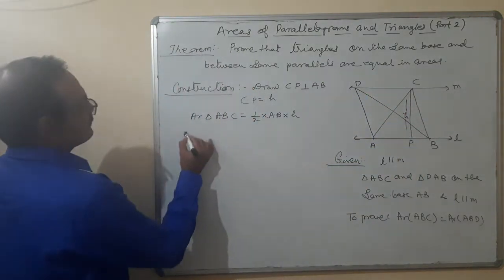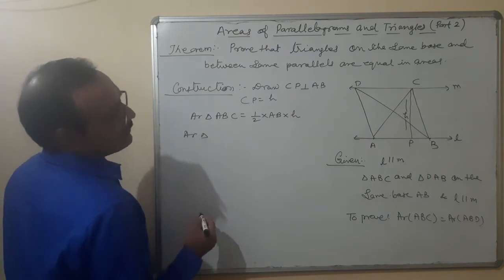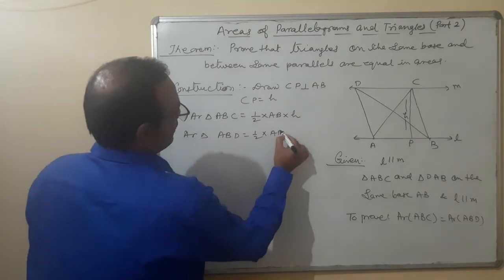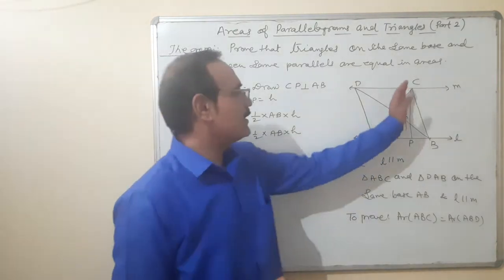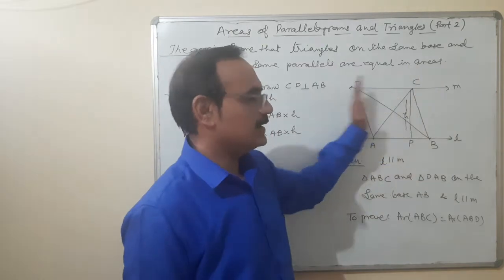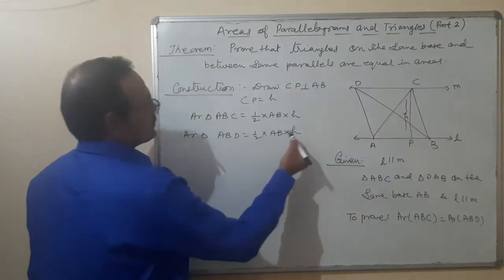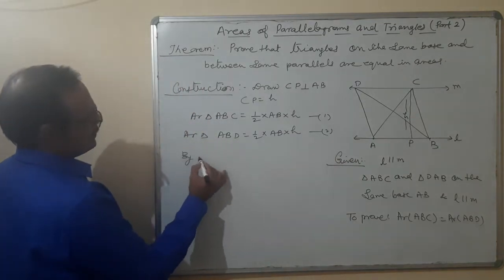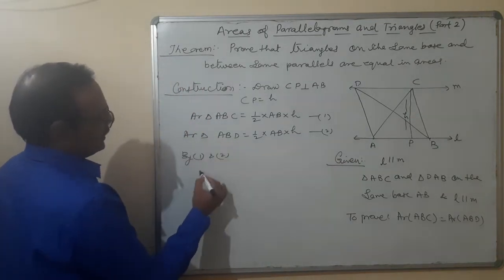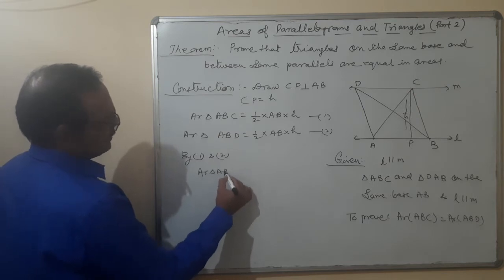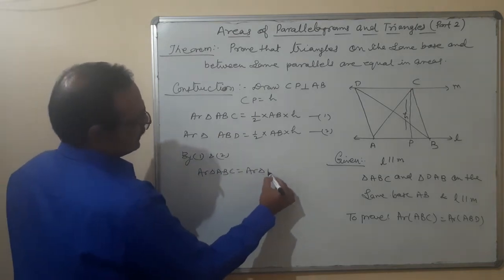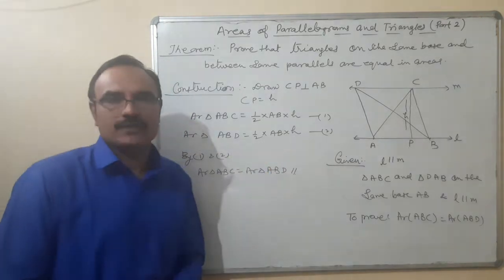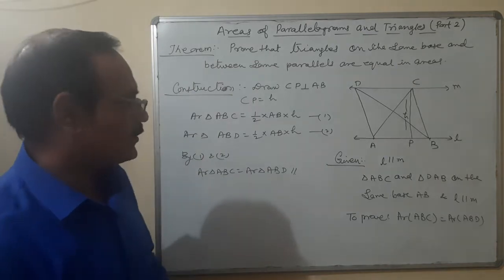And area of triangle ABD is equal to half, base same and height is also same, because the height between two parallels is always the same. H here, everywhere they are the same. So from 1 and 2, area of triangle ABC is equal to area of triangle ABD. Okay, proved, because their right hand sides are equal, therefore their left hand sides must be equal. So this is a proof of it.